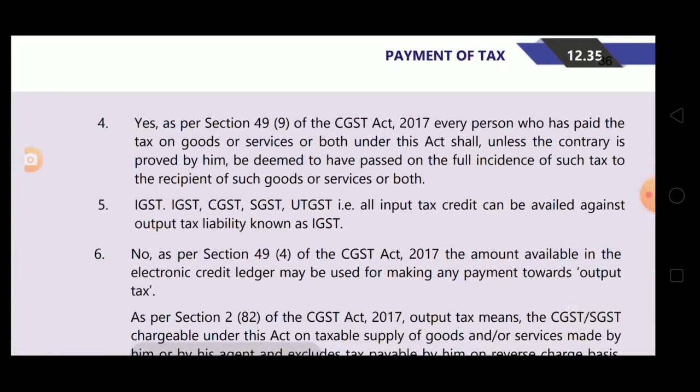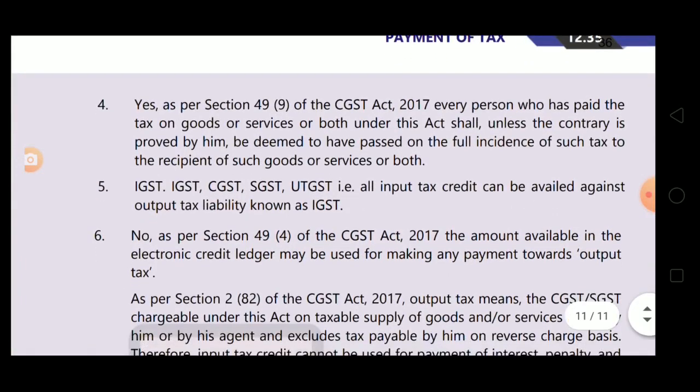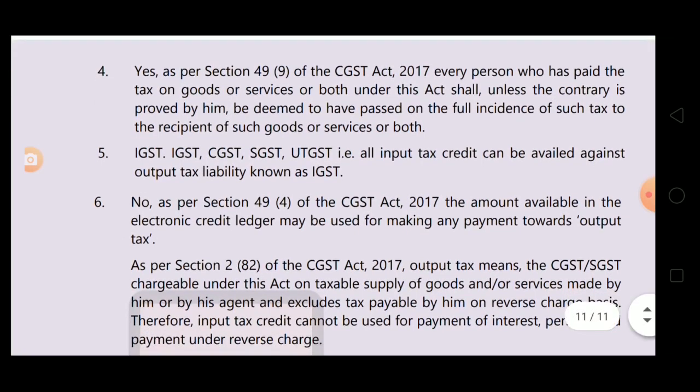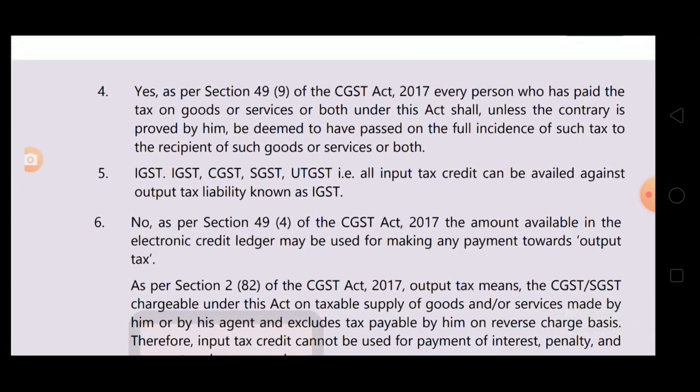Means no one is getting unjustly enriched. Read the answer. As per section 49(9) of CGST Act 2017, every person who has paid the tax on goods or services or both under this act shall, unless the contrary is proved by him, be deemed to have passed on the full incidence of such tax to the recipient of such goods or services or both. Means if the recipient has paid the tax on the goods, the recipient is only liable for the ITC. So every person who has paid the tax under this act shall, unless the contrary is proved, be deemed to have passed on the full incidence of such tax to the recipient.